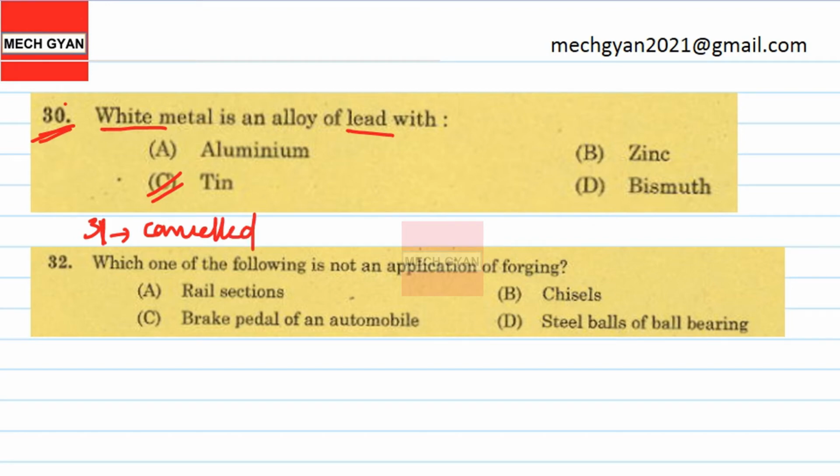32. Which one of the following is not an application of forging? We know that rail sections are manufactured by forging, chisels by forging, brake pedal of an automobile by forging, but steel balls of ball bearing is not an application of forging. 32 answer option is D.